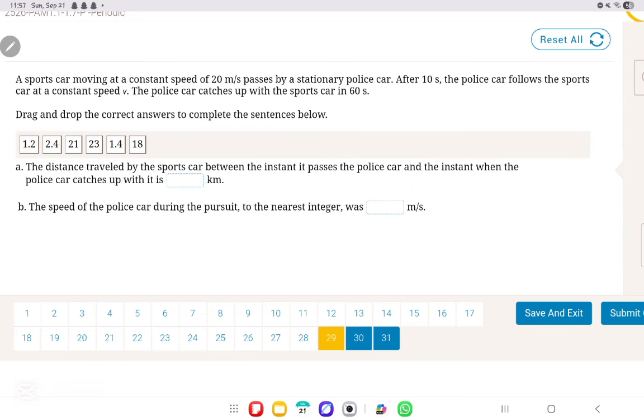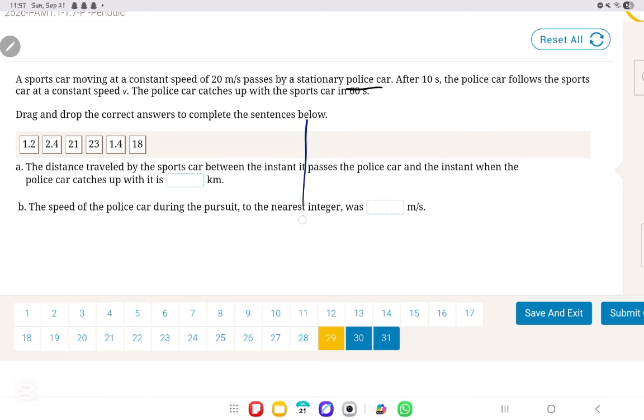Let's move on to question number 29. I love this question. It's a really, really nice question. It doesn't require too much thinking. It just requires being good at reading what is in front of you. So a sports car moving at a constant speed of 20 meters per second passes by a stationary police officer. After 10 seconds, the police car follows the sports car at a constant speed v. The police car catches up with the sports car in 60 seconds.